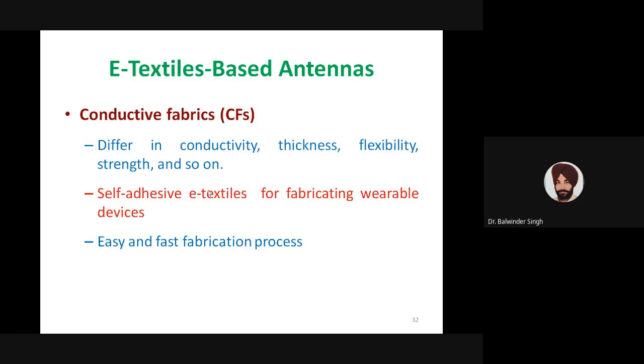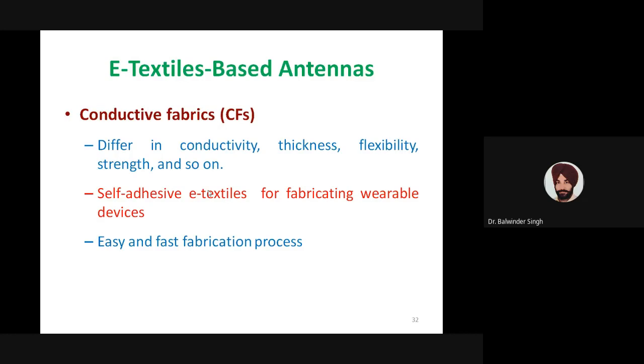Then the next part of these textile antennas is e-textile based antennas. When we say e-textile based antennas, we refer to antennas implemented using conductive fabrics. We have different types of conductive fabrics which differ in conductivity. They have different thickness, different flexibility levels, different strength, and similarly different properties. So the first thing is that we need to select the desired conductive fabric for implementing the antenna.